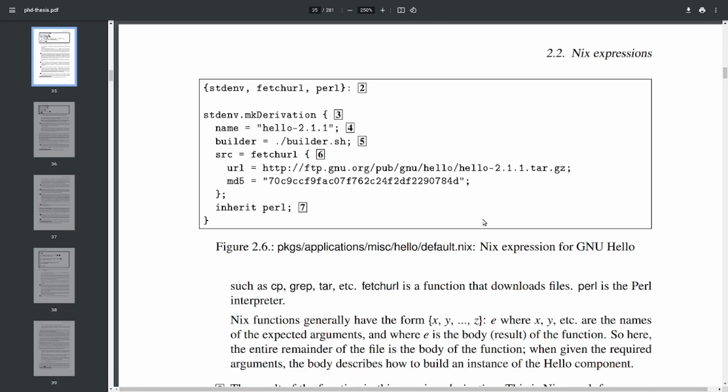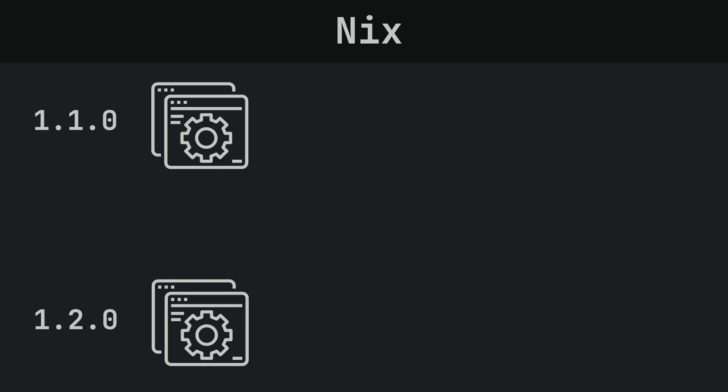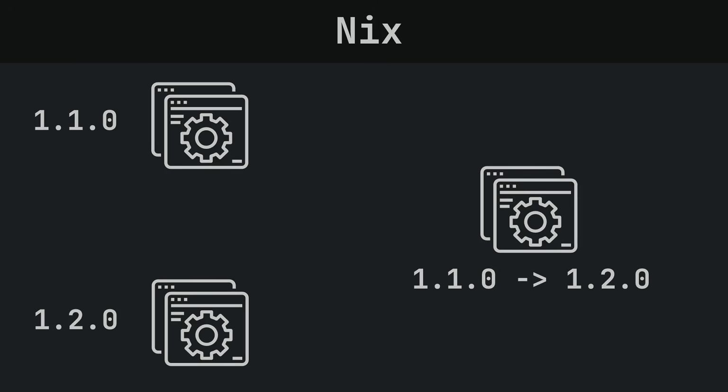Functions that build packages are called derivations, as they derive from the input data of a component. Packages are immutable. After installation, they never change. When upgrading the system, a new directory for the package is created, while the old one remains. Whereas traditional package managers replace files of the old package version with the files of the new one.